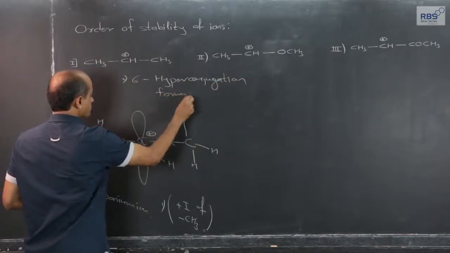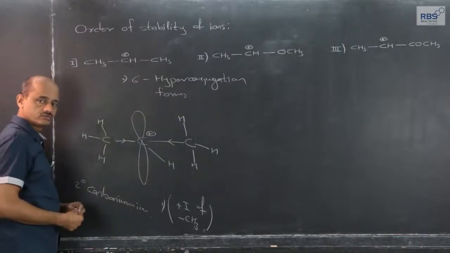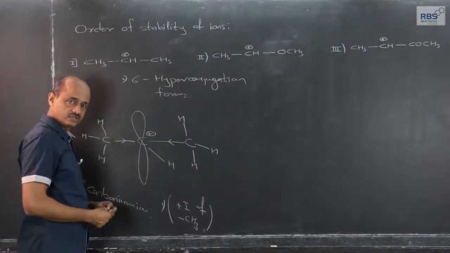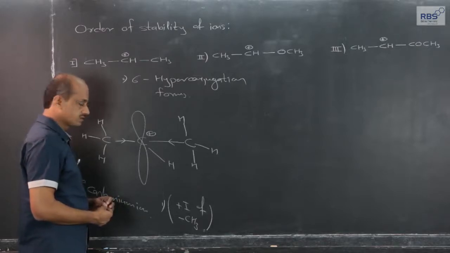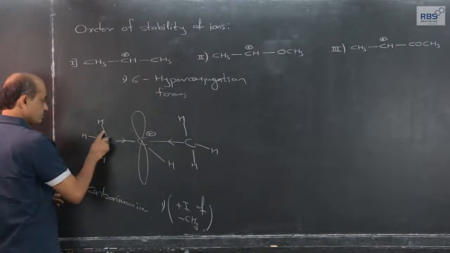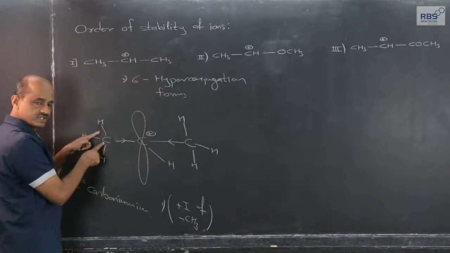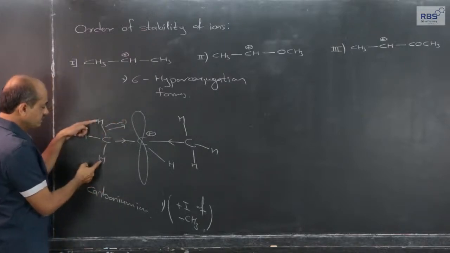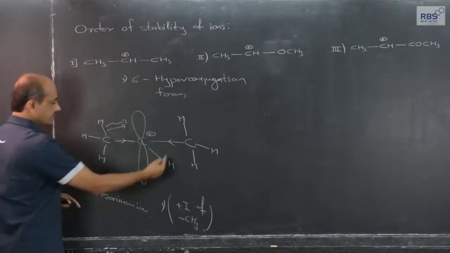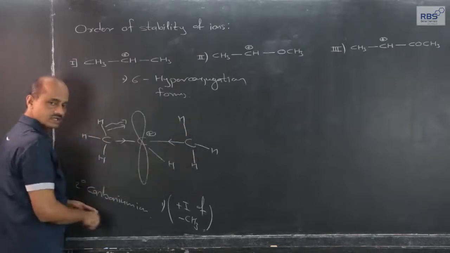hyperconjugation forms. Now, hyperconjugation we have studied earlier. You can go back and learn it again if you have missed it. Hyperconjugation, alpha CH bond: such 3 hyperconjugation forms on this side and 3 on the other side.